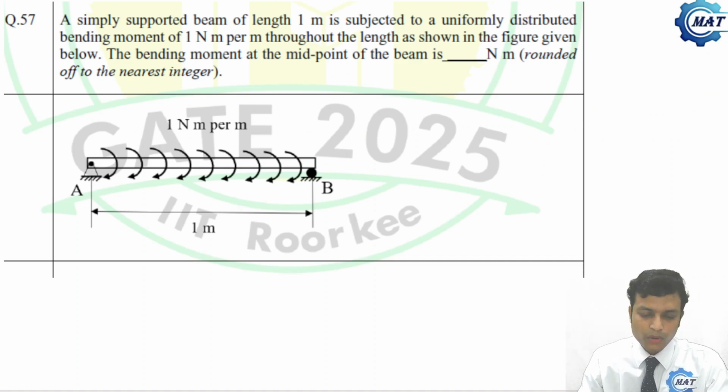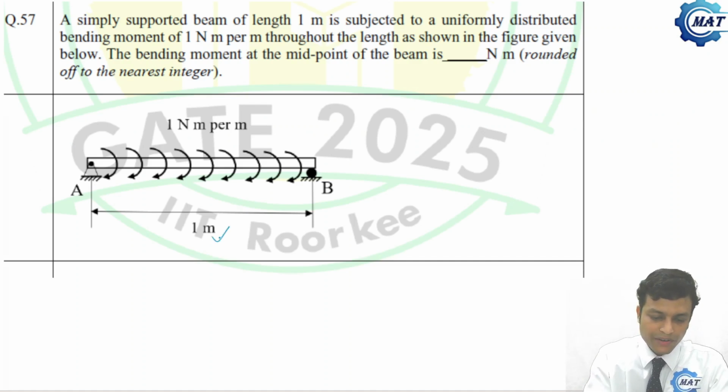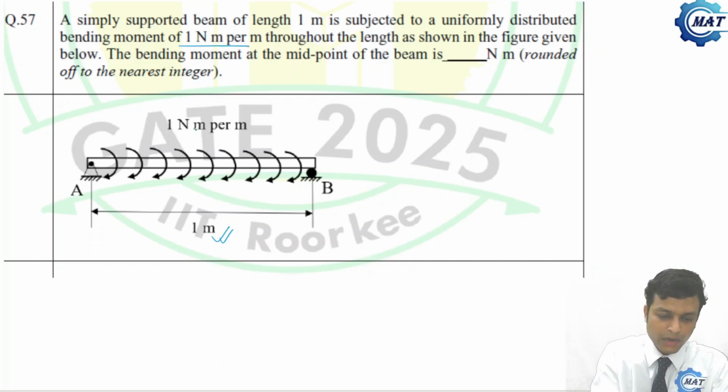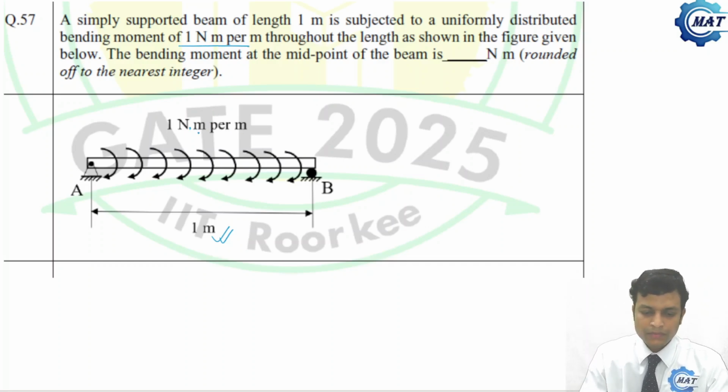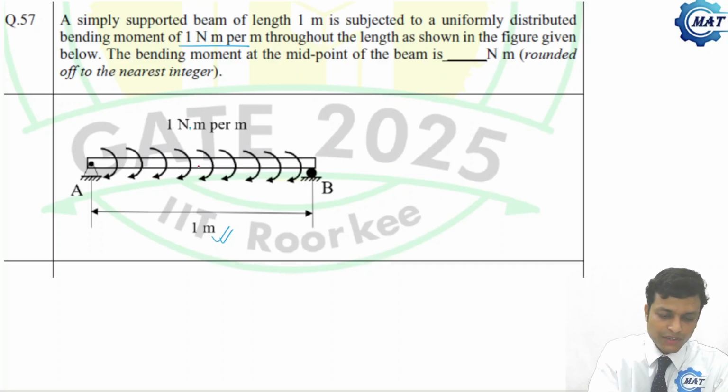A simply supported beam of length 1 meter is subjected to a uniformly distributed bending moment of 1 Newton meter per meter, that is a distributed external bending moment throughout the length as shown in the given figure below. The bending moment at the midpoint of the beam has to be determined here.